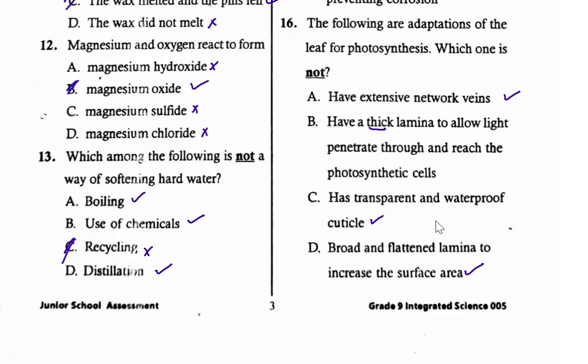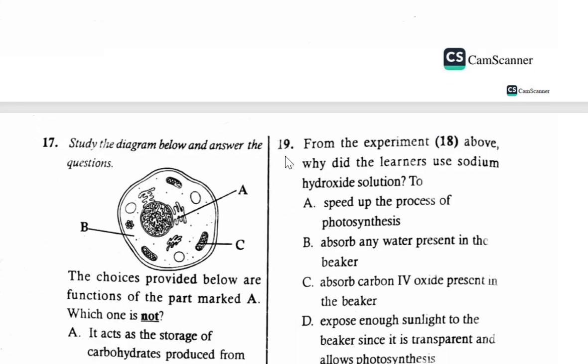And therefore, the one which is not correct is they have thick. When you say thick, that is not true. They have thin lamina, not thick. And therefore, the correct option is B. It is not an adaptation for photosynthesis. Let's continue to question number 17.